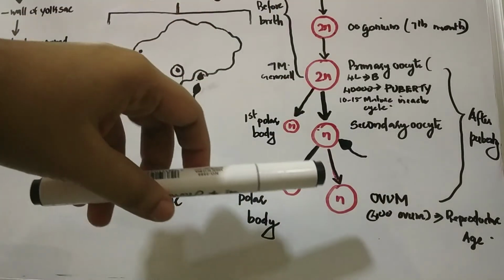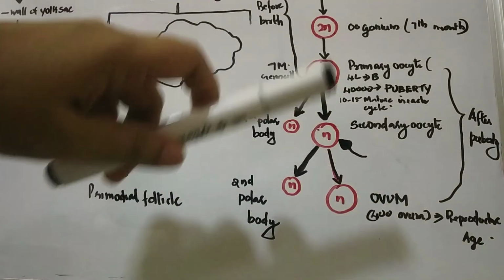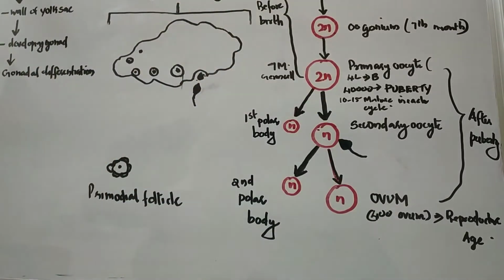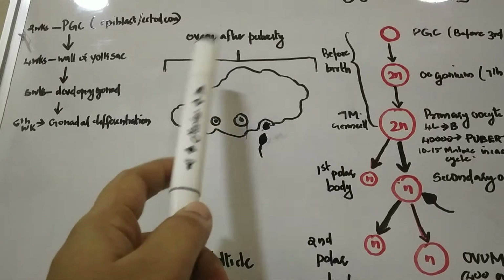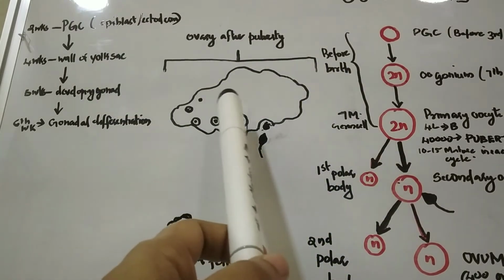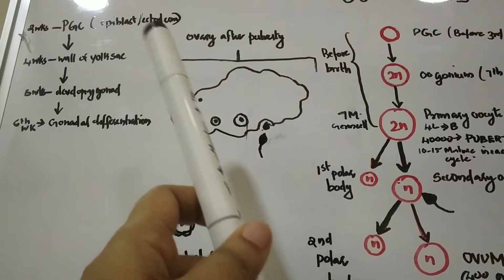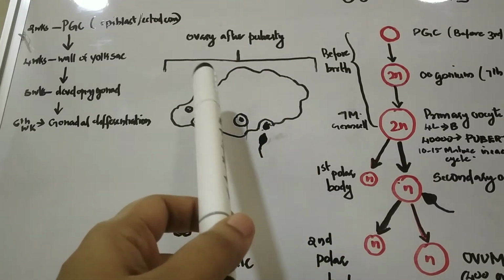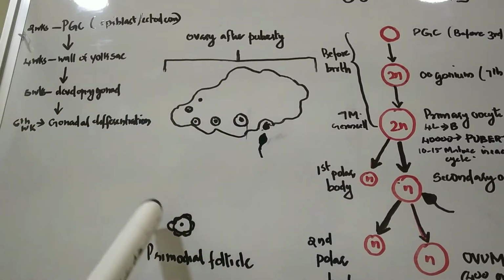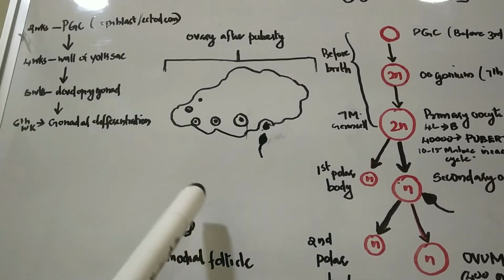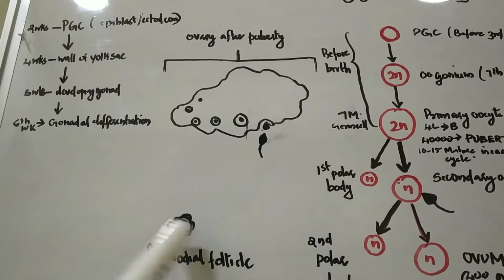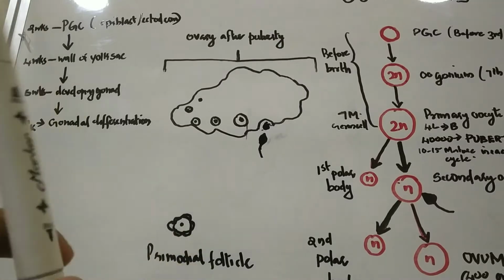So if the secondary oocyte is not fertilized by a sperm, it degenerates and gets destroyed. In this figure you can see the ovary of a female after puberty. Here you can see follicles in different stages of development, and this is the primordial follicle. This primordial follicle contains a primary oocyte which is surrounded by a single layer of epithelial cells.